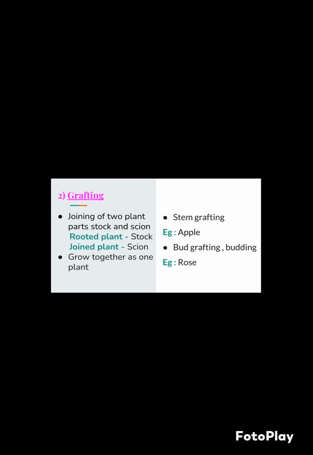Grafting. Here parts of two plants are joined in such a way that they grow as one plant. In this method, a part of stem containing more than one bud, the scion, is joined onto a rooted plant called the stock. This is called grafting. Whereas budding is also called bud grafting, in which only one bud is joined on the stock. Example, apple, pear, rose, etc.